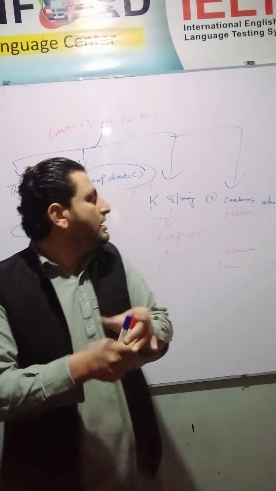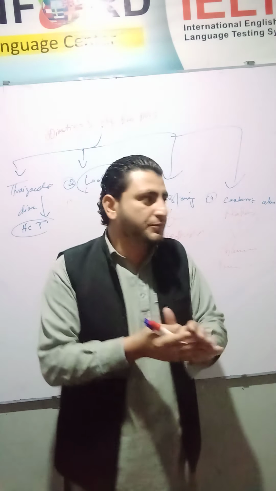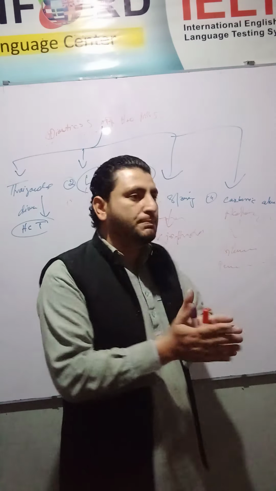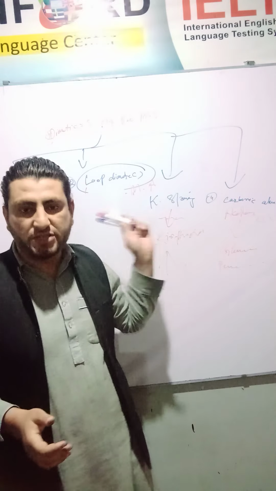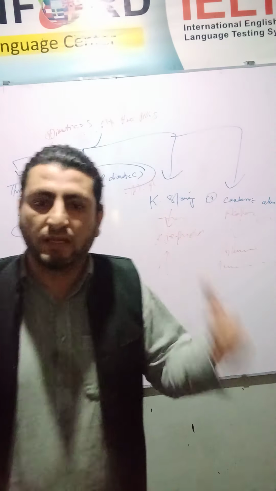For carbonic anhydrase, acetazolamide is the drug of choice, used for glaucoma patients and pulmonary edema patients. So this is the short classification of all diuretics. We will further discuss these diseases by medication aspects. So this is my short clip on diuretics.